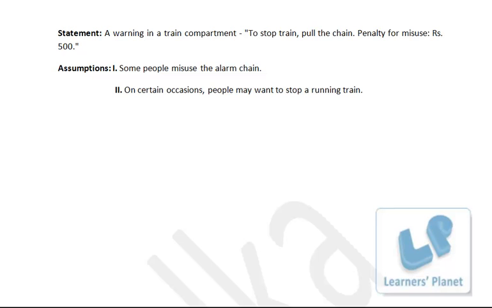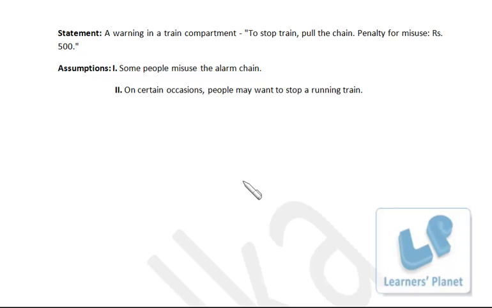On certain occasions, people may want to stop a running train. Yes, they do require it sometimes, because of a sudden fire, or maybe any accident. Because of any accident, it becomes necessary for anybody to stop the running train, right? So on certain occasions the requirement is there. That's why there is a facility in the train compartment, this alarm chain. Otherwise, there is no need of giving this sort of facility if it is not at all required, right?